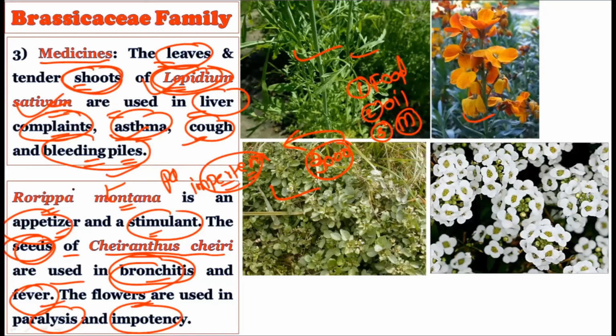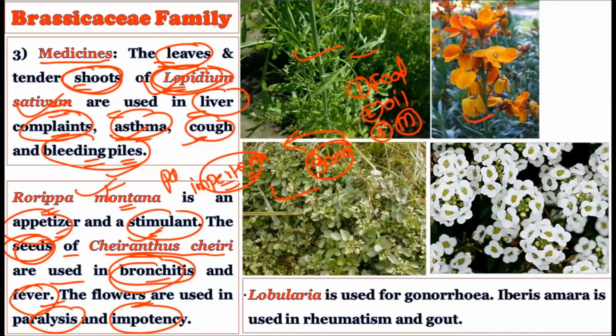And then we have Coripa montana and Cheiranthus cheiri, which are used for different problems in humans. Now see, Lobularia is used for gonorrhea. Gonorrhea is an STD, a sexually transmitted disease, and for this disease, the genus Lobularia, which is present in the Brassicaceae family, is used.